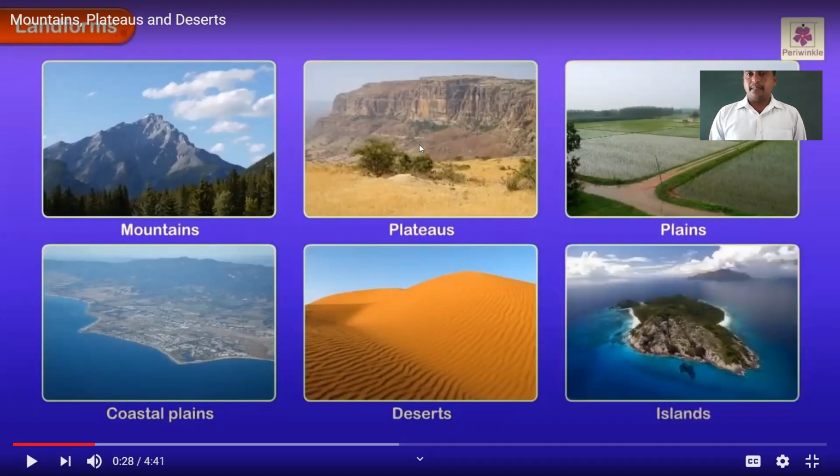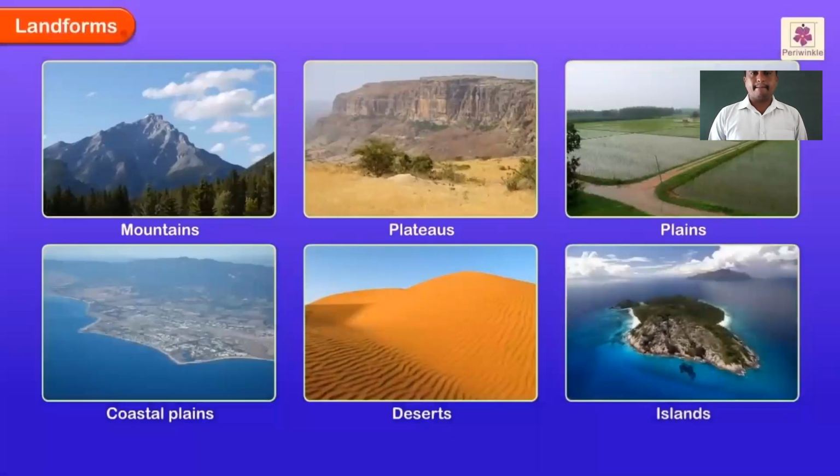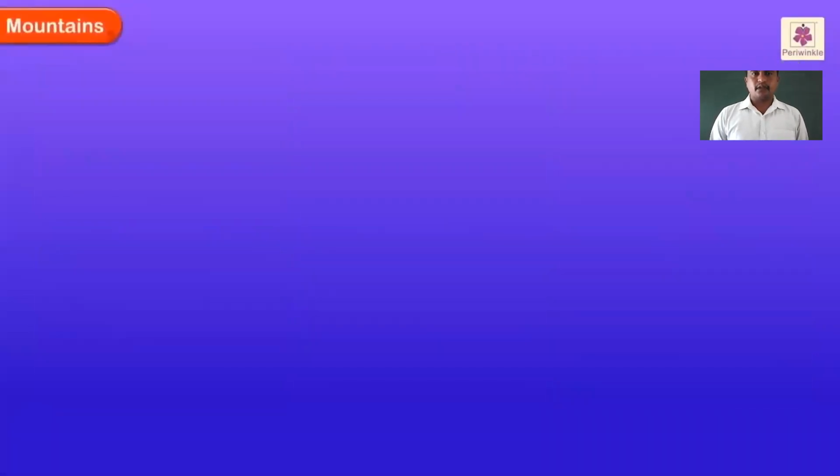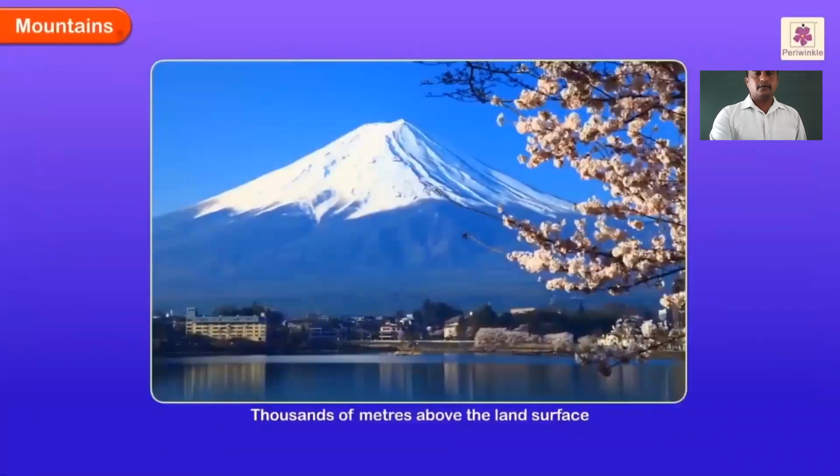Am I right? Now we shall study all the landforms one by one. The first one that we're going to talk about is mountains.